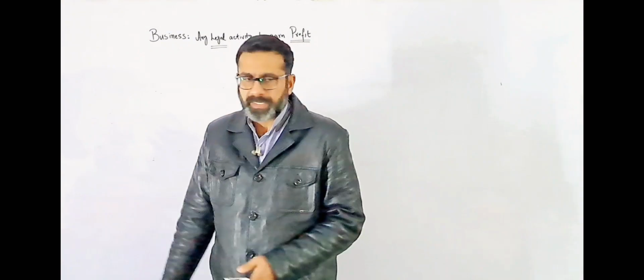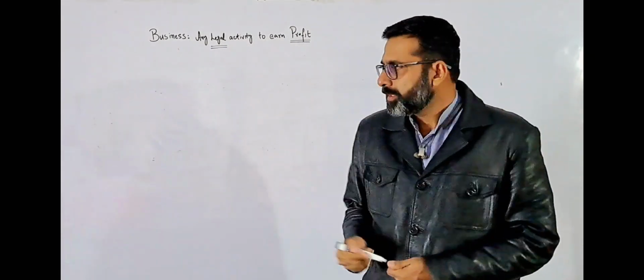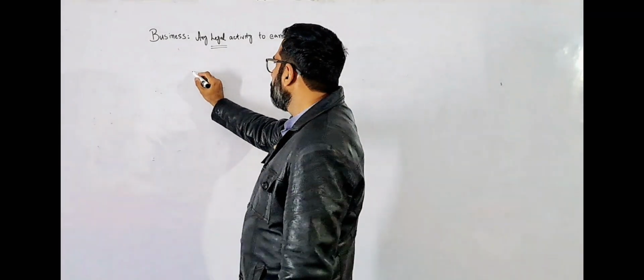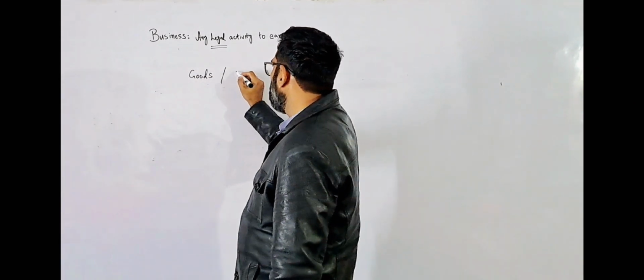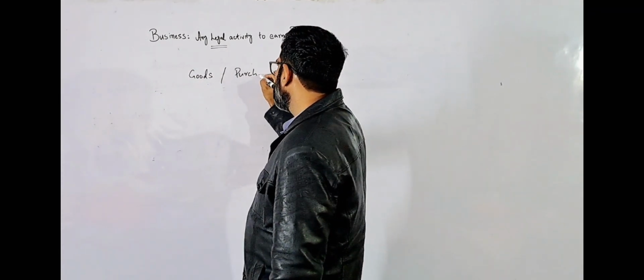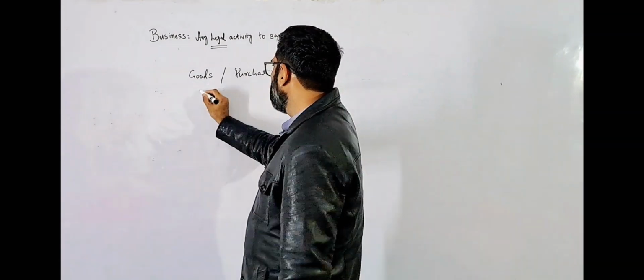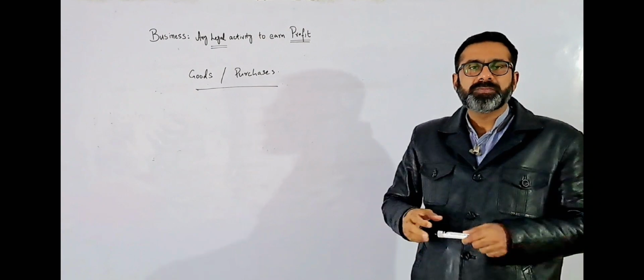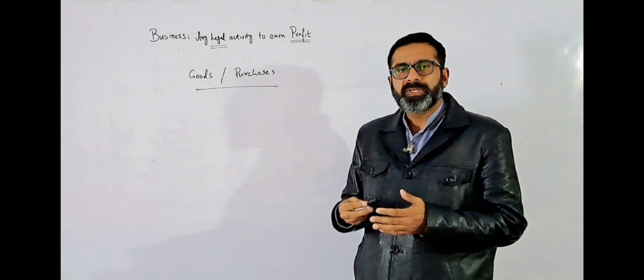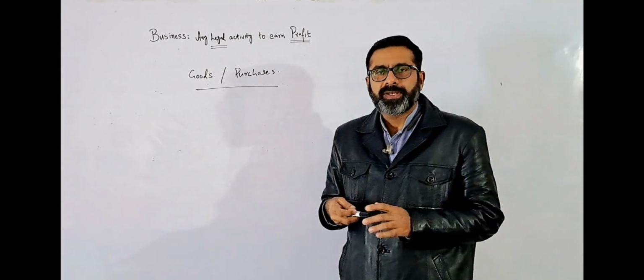The first thing that is needed in the business is what? That is the concept of goods, or even it is called the purchases. Now, goods or purchases, for example, if the business we are starting is a trading business.